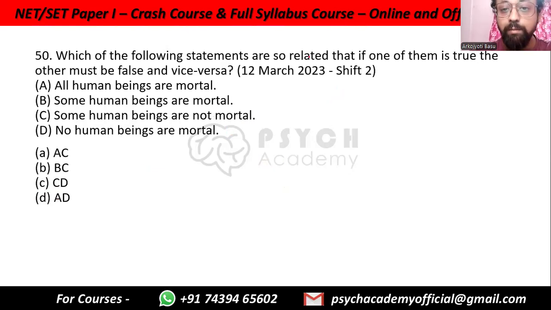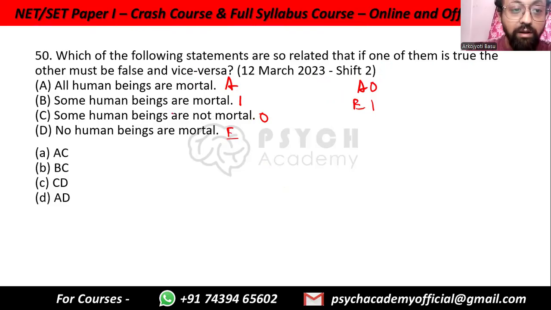Which of the following statements are so related that if one of them is true, the other must be false, and vice versa? If one of them is true, the other is false; if one is false, the other is true. So again, contradictory: A and O, E and I. All human beings are mortal, A. Some human beings are mortal, I. Some human beings are not mortal, O. No human beings are mortal, E.